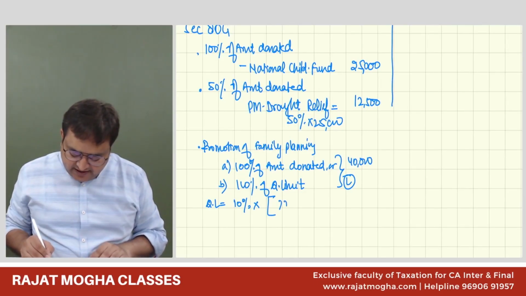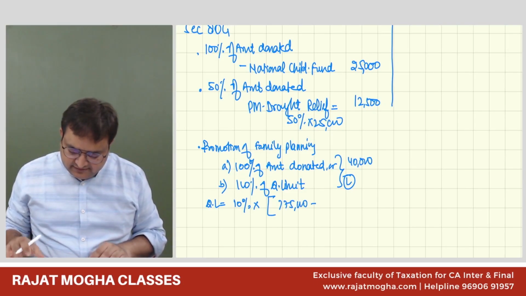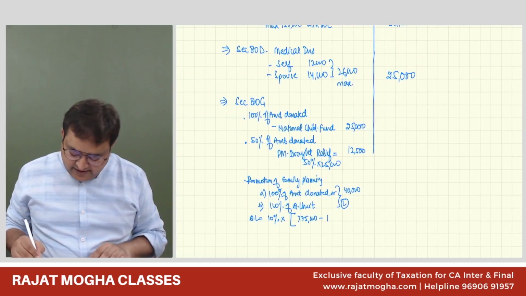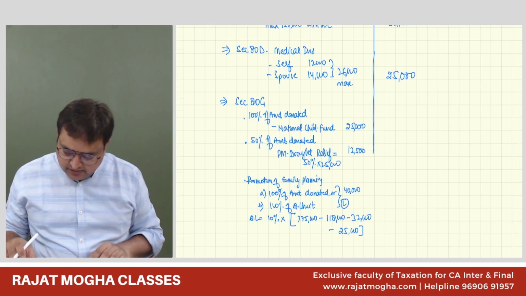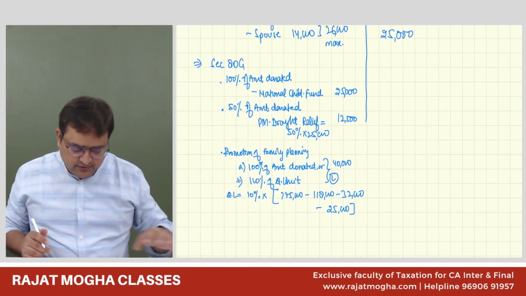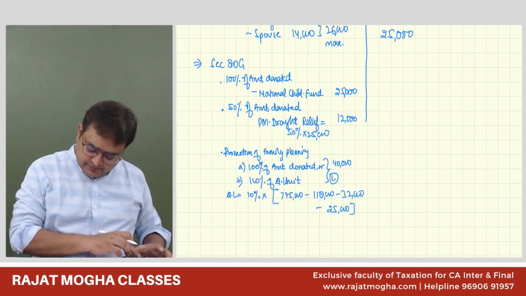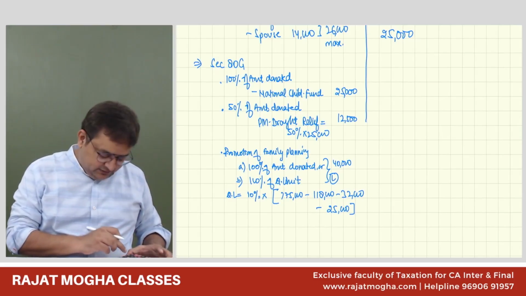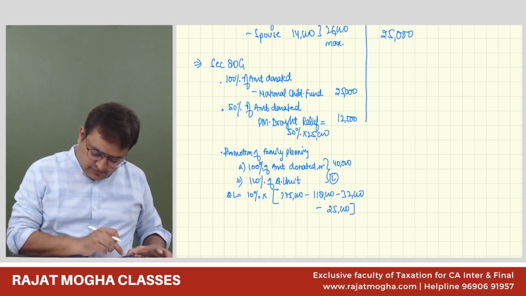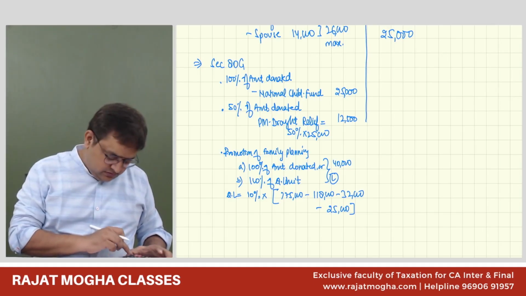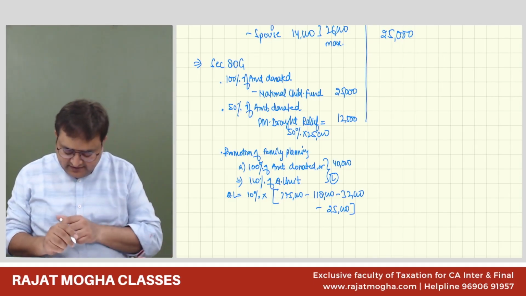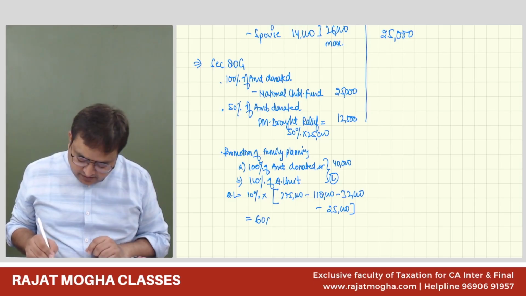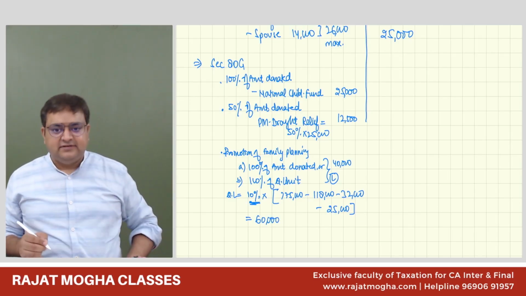So from this, I will subtract all these three. 10% of 7,75,000 minus 80C 1,18,000 minus 80CCC 32,000 minus 80D 25,000. No other deductions. So my adjusted GTI would be 6 lakh, and the qualifying limit, 10% of this 6 lakh, is 60,000 rupees.